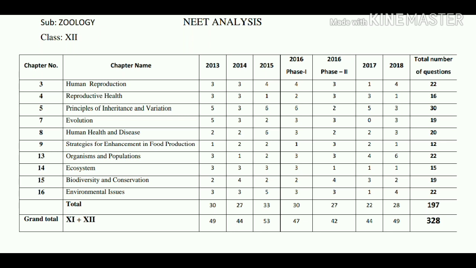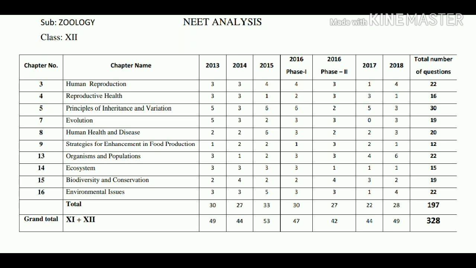Ecosystem topic. From this topic 3 questions are asked in 2013, and 3 questions are asked in 2014. 3 questions are asked in 2015. 3 questions are asked in 2016 phase 1, and 1 question is asked in the 2016 phase 2 paper. And in 2017 only 1 question, and 2018 also 1 question is asked.